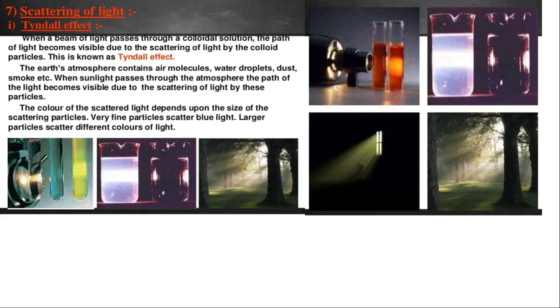So then scattering of light, what is meant by scattering of light? See, here you can observe the different pictures. Suppose if you take this picture, a light enters in the morning through the windows, we can feel that there are light rays entering into the house.